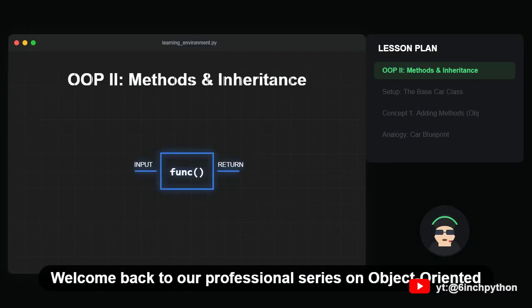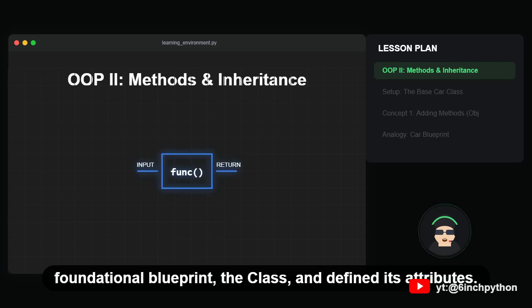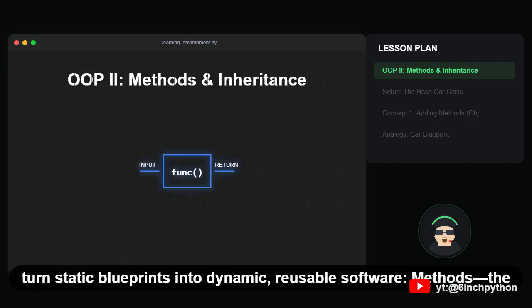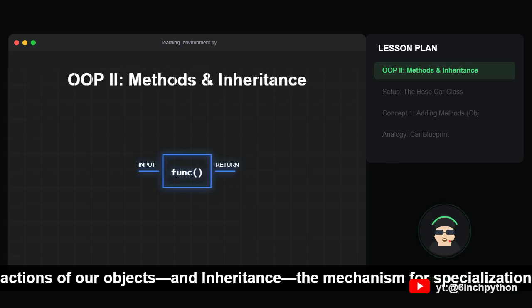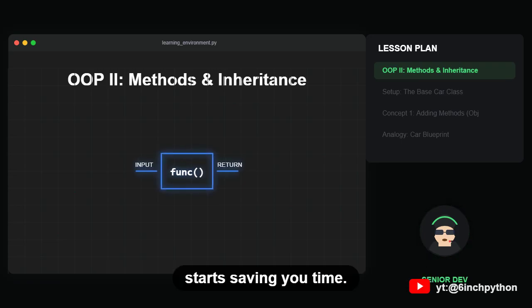Welcome back to our professional series on object-oriented programming in Python. Last time, we built the foundational blueprint, the class, and defined its attributes. Today, we focus on two core pillars that turn static blueprints into dynamic, reusable software. Methods, the actions of our objects, and inheritance, the mechanism for specialization and code reuse. This is where Python really starts saving you time.